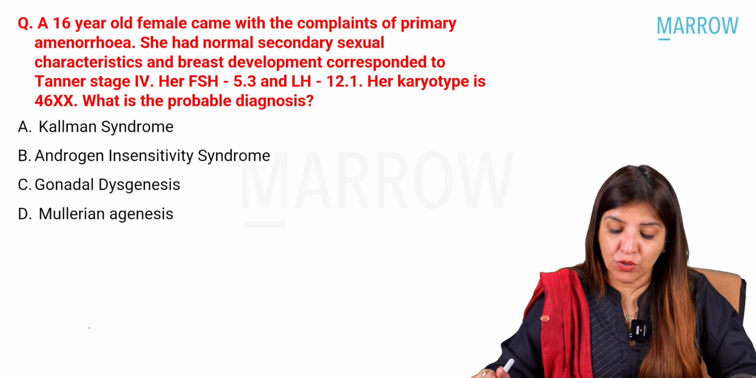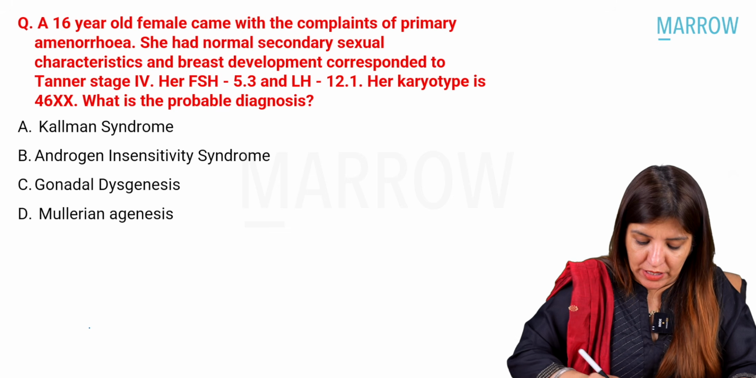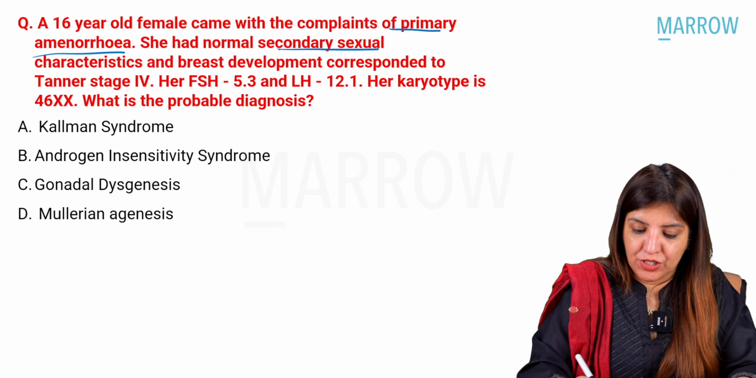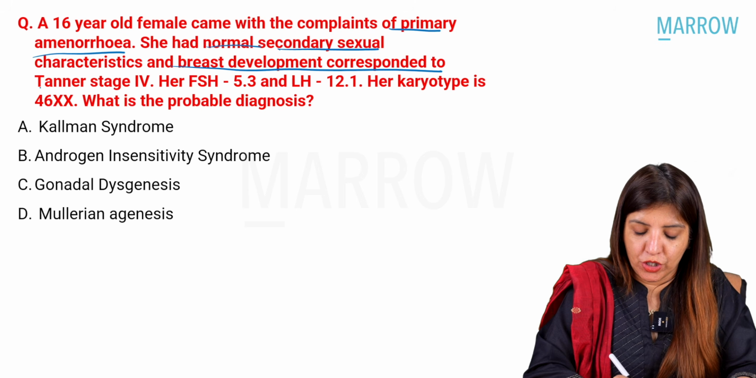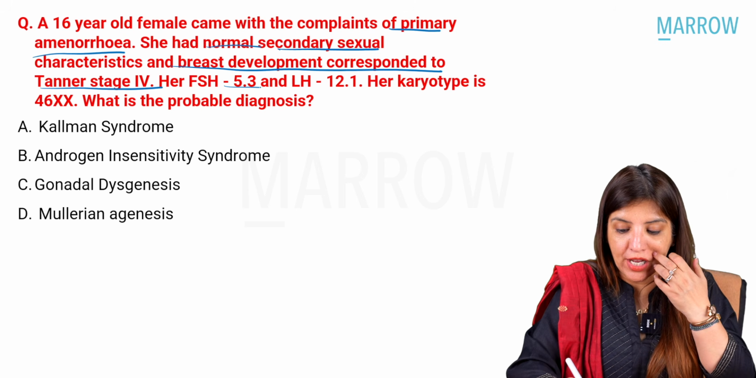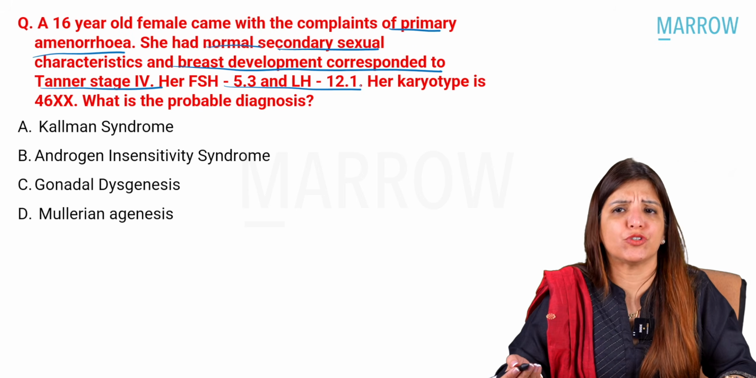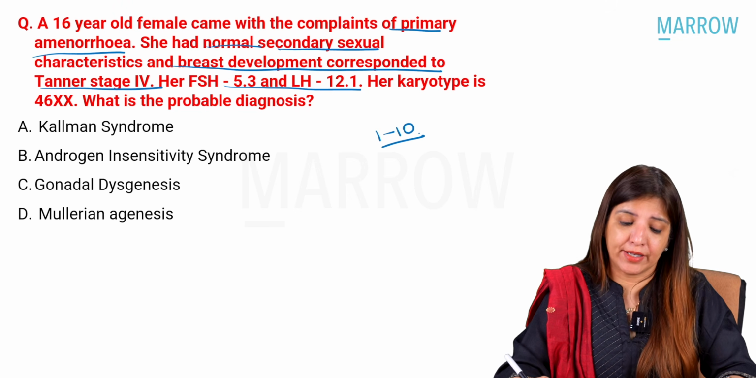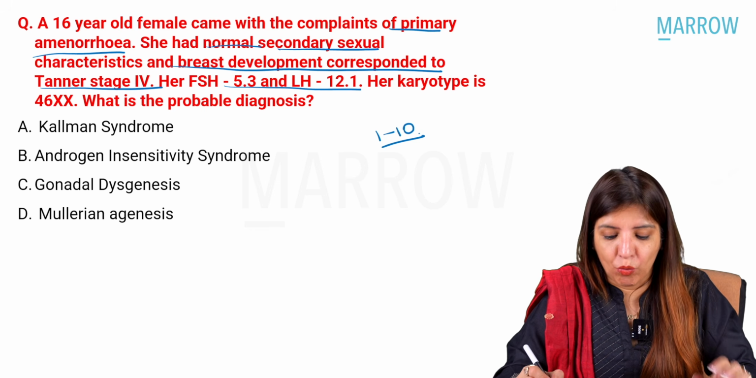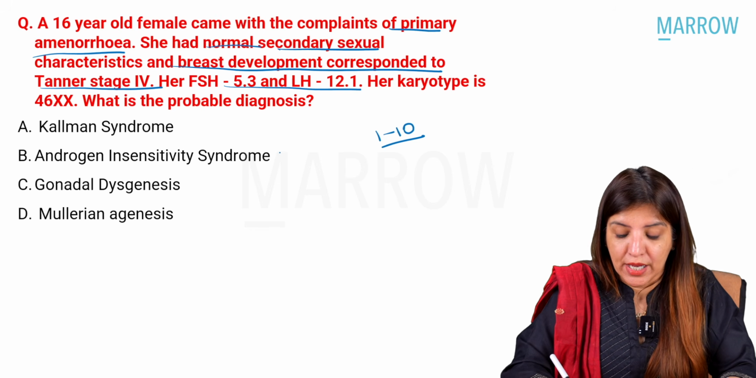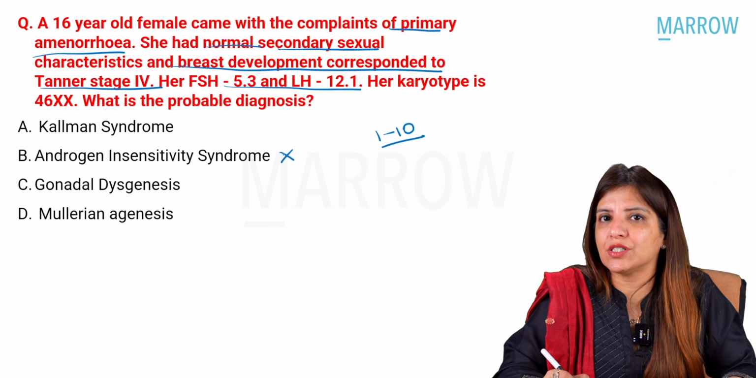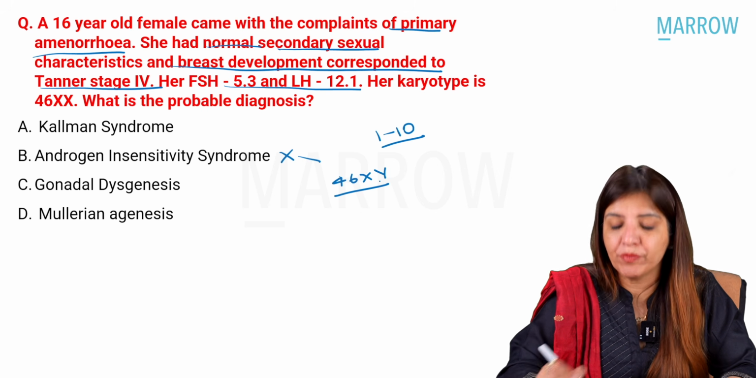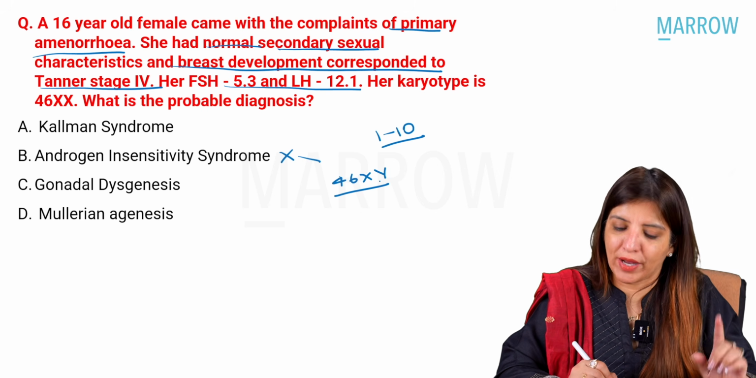Okay, so a 16-year-old female came with a complaint of primary amenorrhea. She had normal secondary sexual characteristics. Breast corresponded to Tanner stage 4. Her FSH and LH values are given as 5.3 and 12.1, which are approximately normal. Normal is between 1 to 10. Her karyotype is 46XX. What is the diagnosis? Now let us rule out. Can it be a case of androgen insensitivity syndrome? No. Why? Because in androgen insensitivity syndrome, the karyotype is 46XY, number 1.